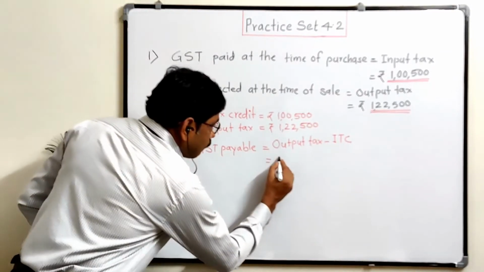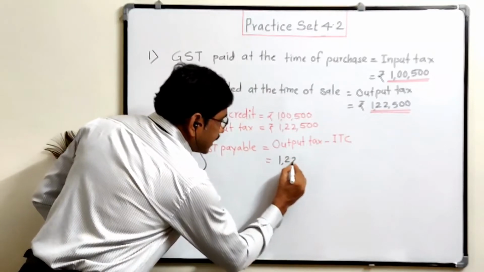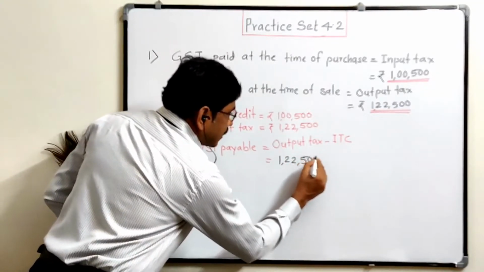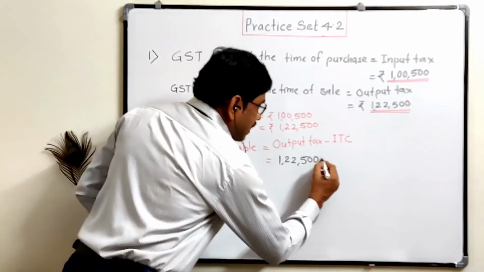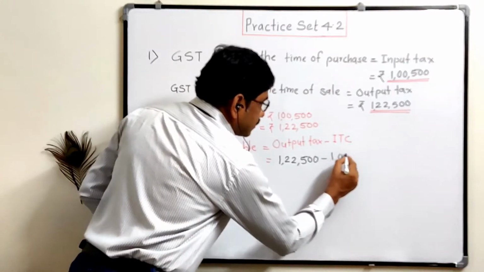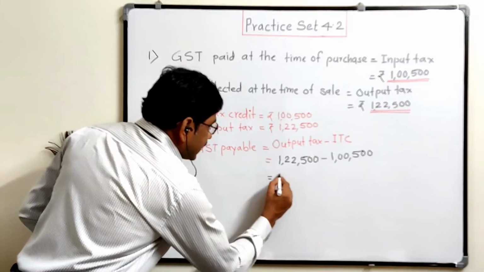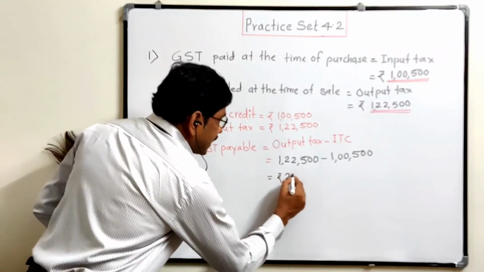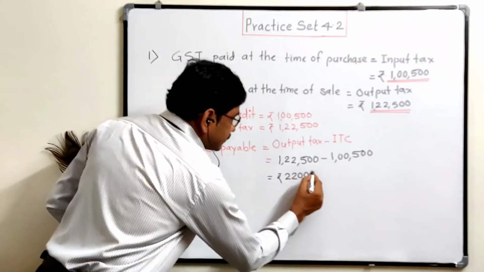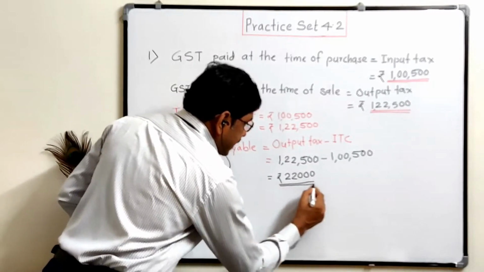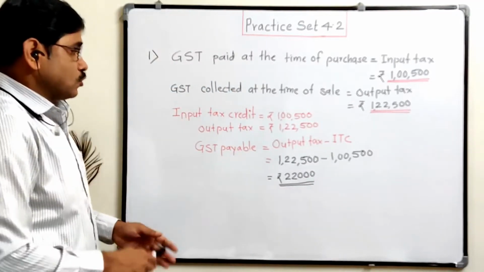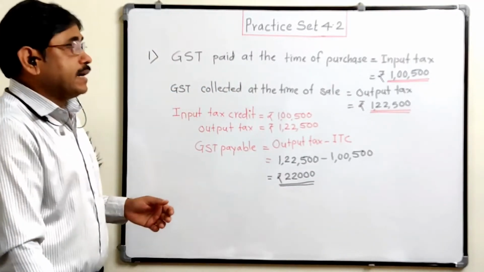Output tax is 1,22,500 minus this 1,05,000. If we subtract, we get rupees 17,500. So the tax payable by Chetana store is rupees 17,500.